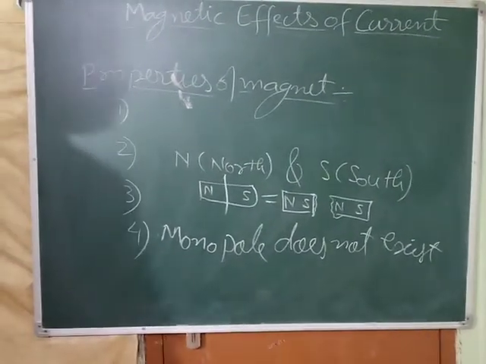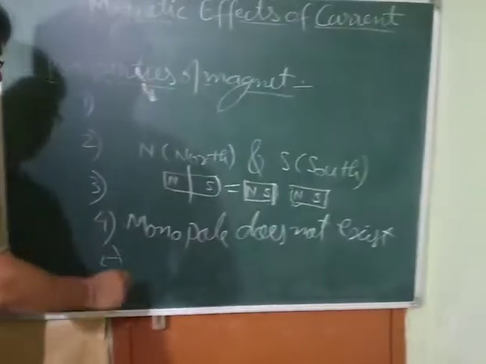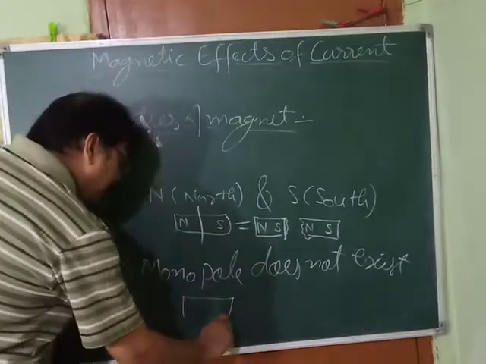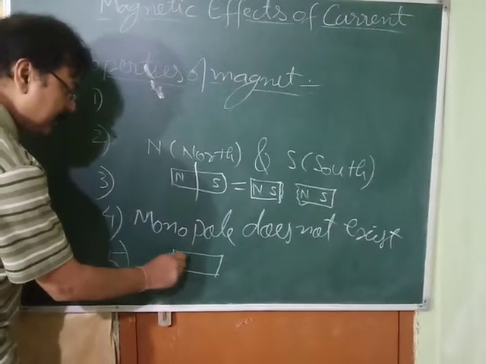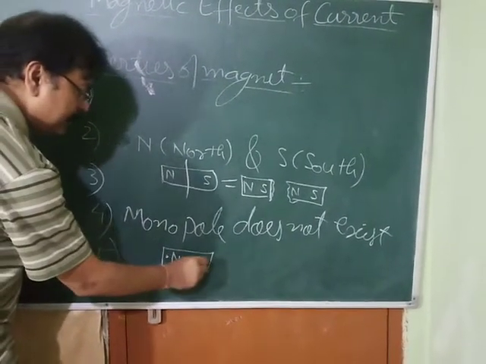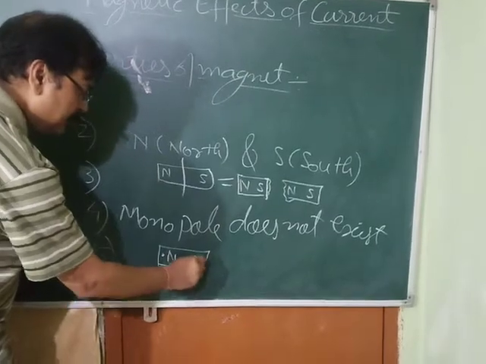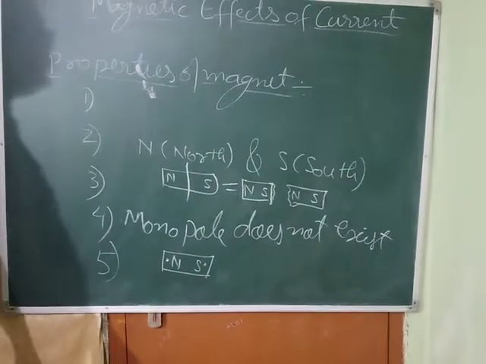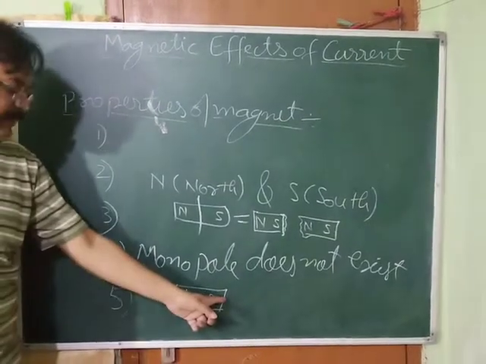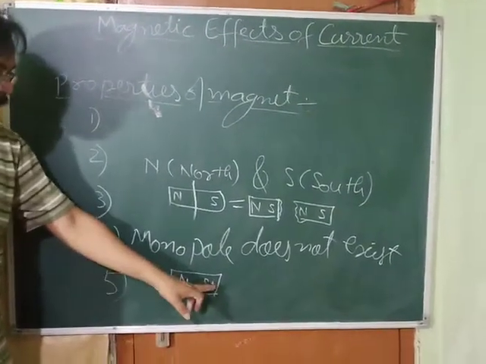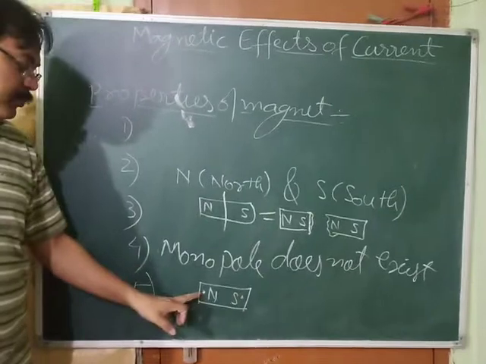Now, okay, the north and south poles of the magnet are not at the ends, they are a little bit inside. This is the north pole and this is the south pole. So they are a little bit inside the magnet. You will find people saying the north pole is at this end and this end is the south pole. No, it's not like that. The south pole is a little bit inside and the north pole is also a little bit inside.